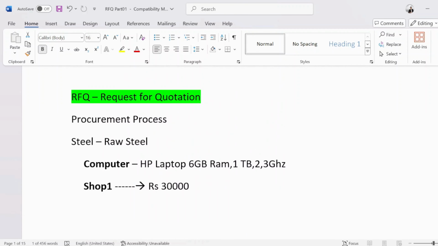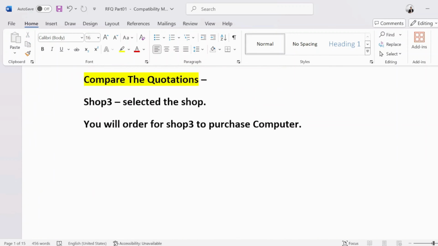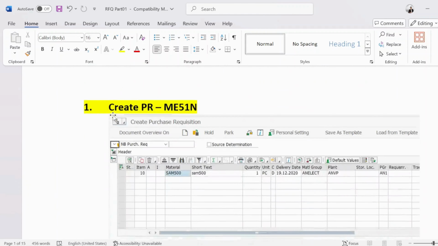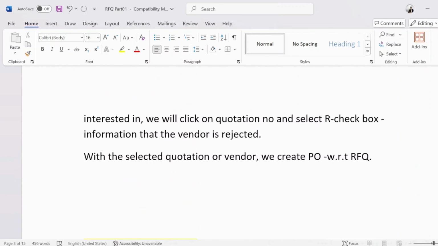Same like that in companies, let's suppose we want to procure something in the procurement process. If we want to purchase steel, we have to create a quotation for that, right? So we are going to create a request for quotation. In request for quotation, these are the steps. We create a request for quotation and send it to the vendor, and then the vendor sends the prices with the conditions, and we compare those prices and select our vendor.